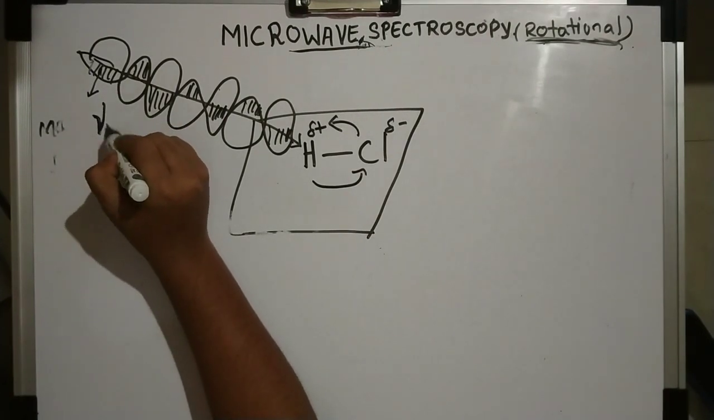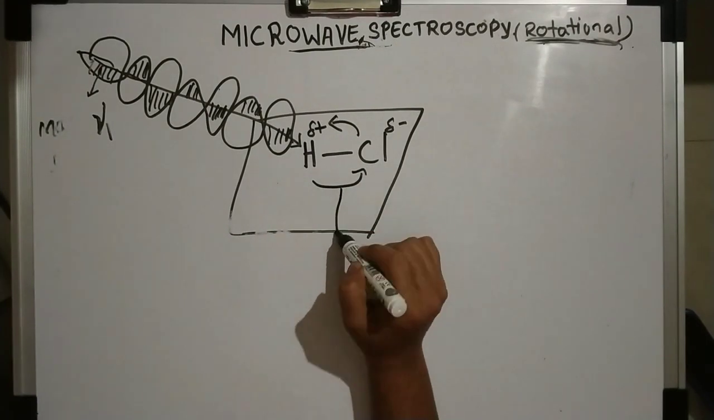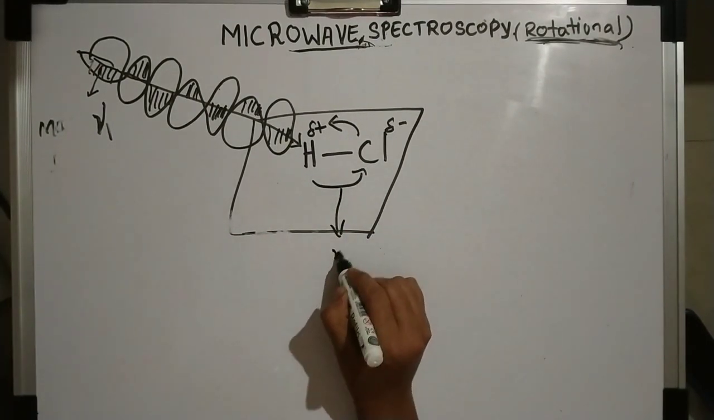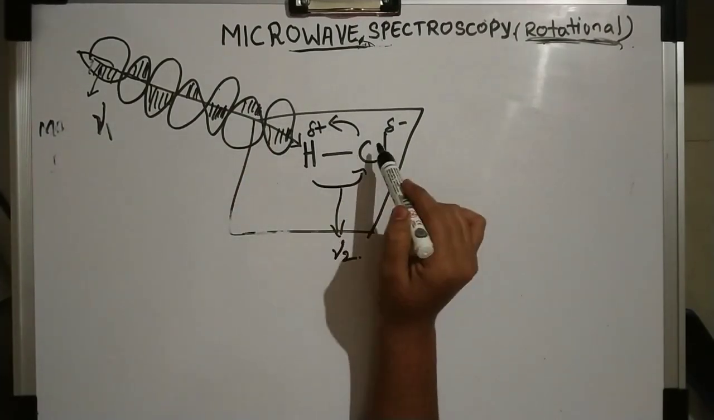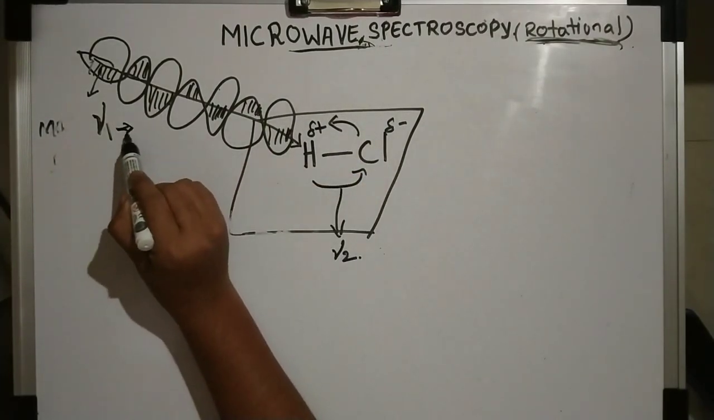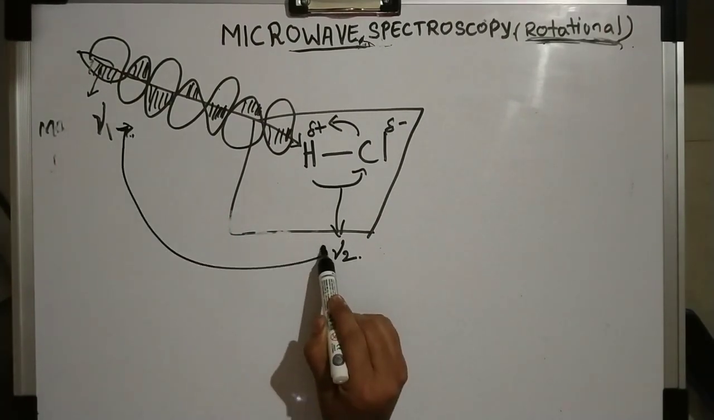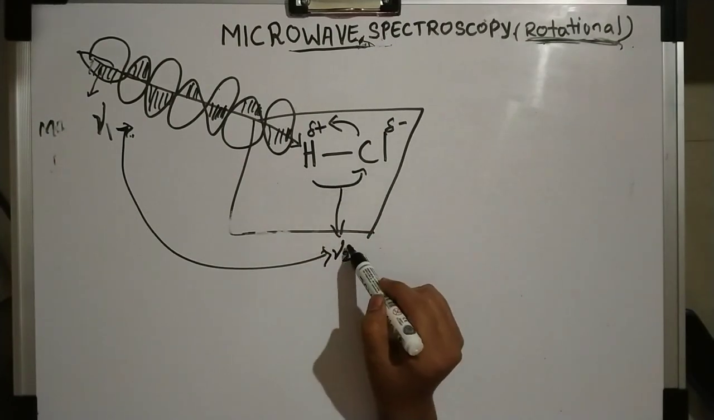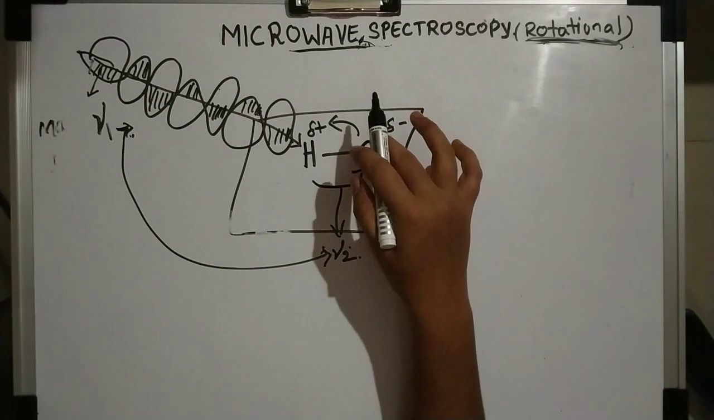We can take it as mu1, and this rotating molecule also has an energy that we will take as mu2. When the molecule starts rotating and this mu1 energy value matches with this mu2 rotating molecule energy, at that time the molecule will absorb the radiation.